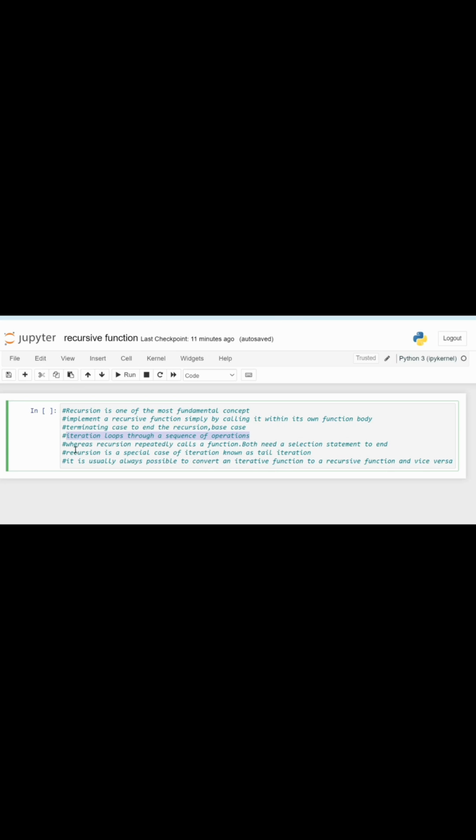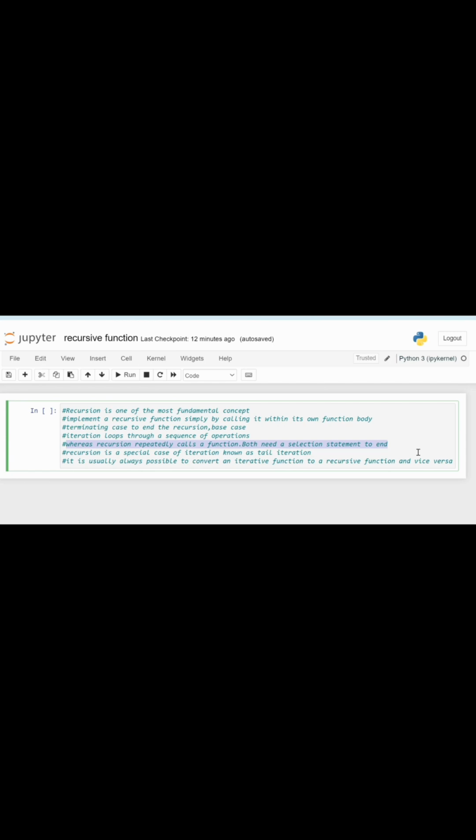But in recursion, it is not the same. Recursion will check its function. It will repeatedly check its recursive function and then repeat. The basic difference is that iteration checks the condition in a while or for loop and goes through a sequence of operations. We will discuss an example, then you will understand it. In recursion, it only checks its repetitive function. Then it goes to the function and checks its body, the whole function.